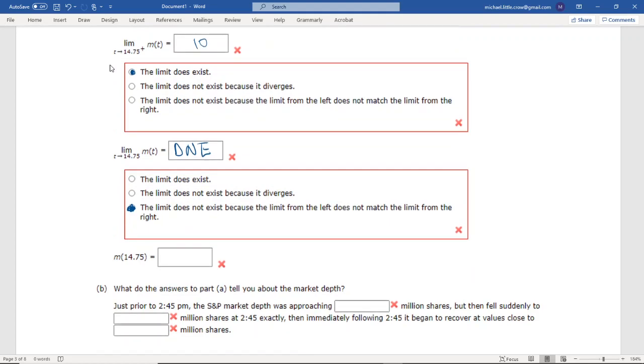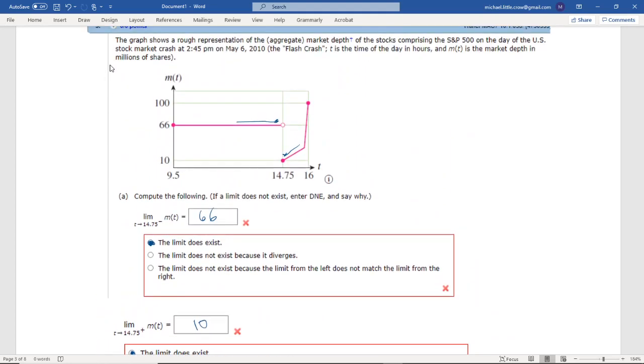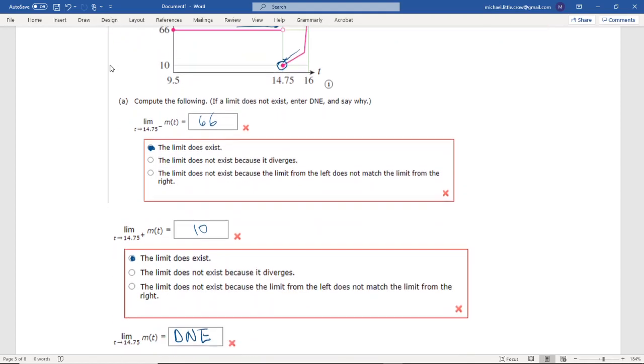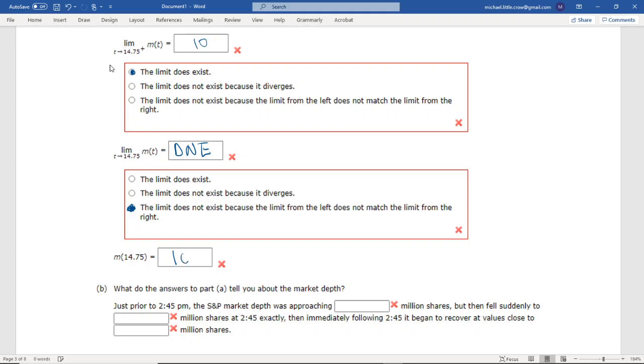Okay. And this final one, what is the function value? Again, we have to look here. As we get close, we come to 245, 1475, and we see there's a solid dot there. The function value is 10. Okay, so the function value is 10. So now when we read through this just prior to 245, this is talking about the left limit. We were getting close to 66 million shares, but then fell suddenly. What did it fall to? Well, it fell to this function value here of 10.